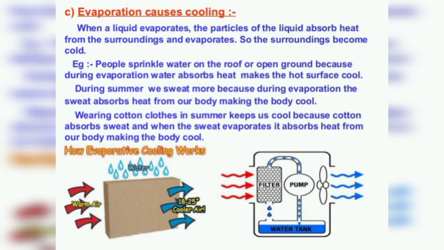Now we know that evaporation occurs spontaneously at all temperatures, and when the vapor pressure of a liquid becomes equal to atmospheric pressure, boiling occurs. Boiling is a phenomenon of the entire liquid and takes place in the form of bubbles inside the liquid. But evaporation is a surface phenomenon. Evaporation is a slow process and always causes cooling, but boiling is a fast process and no cooling is caused during boiling. So evaporation of a liquid takes place of its own, and boiling occurs only when the liquid is heated.